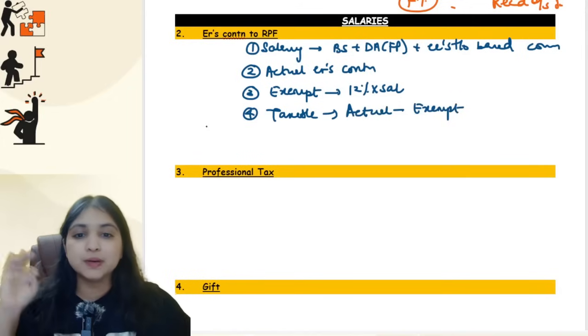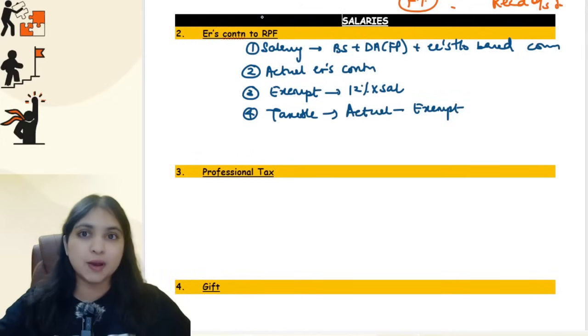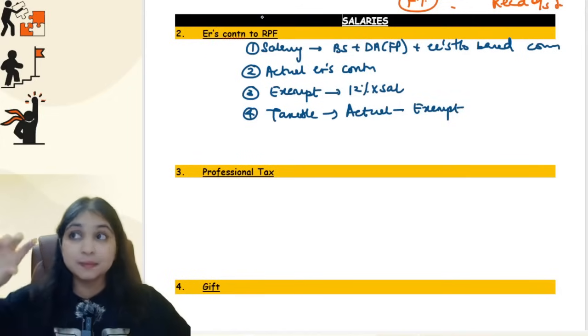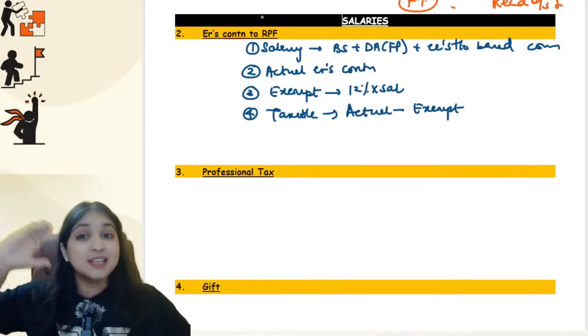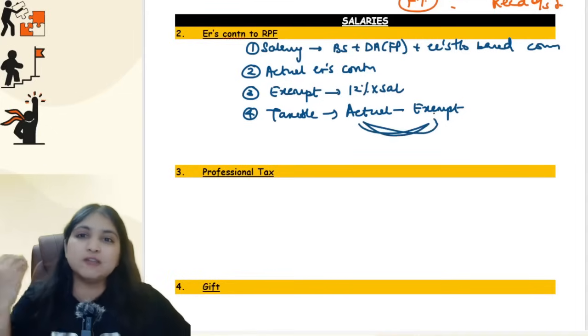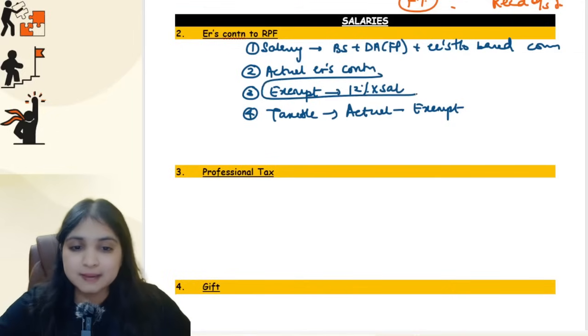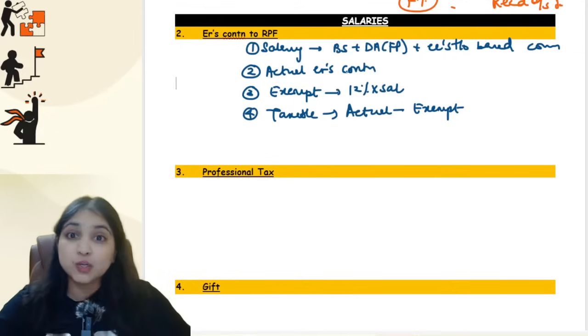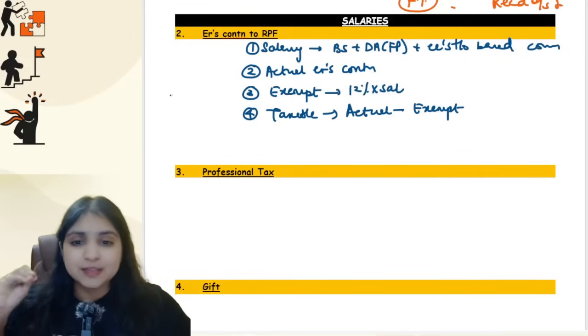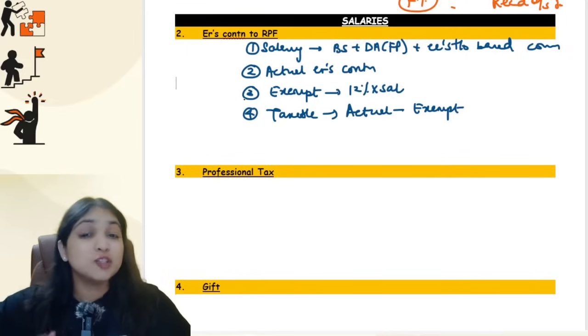In simple words, whatever is the employer's contribution to RPF up to 12% of salary is exempt. If it is more than 12% of salary, the excess above 12% of salary is taxable. So received minus exempt will be taxable. Exempt will be nothing but 12% of salary. However, the reason why I'm discussing this concept with you is that this part everybody will do correctly, there is no doubt about it.